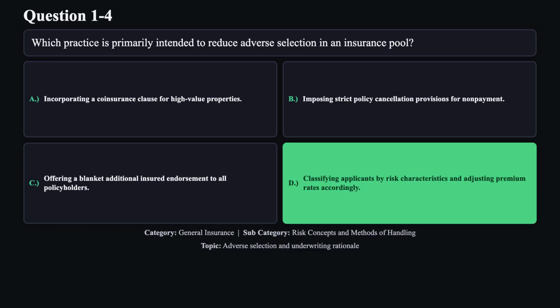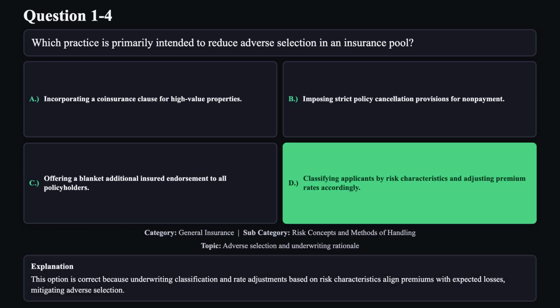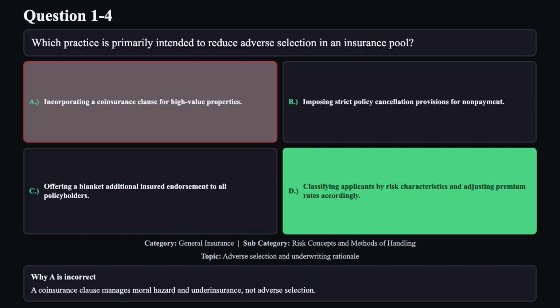The correct answer is D. This option is correct because underwriting classification and rate adjustments based on risk characteristics align premiums with expected losses, mitigating adverse selection. Reason A is not correct. A coinsurance clause manages moral hazard and underinsurance, not adverse selection.